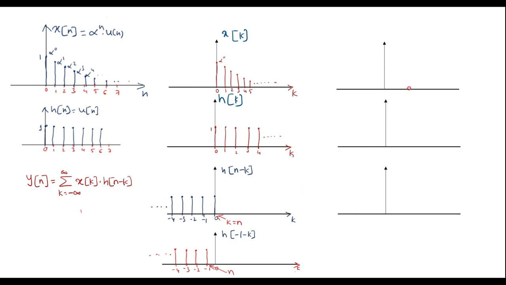Now we'll try to plot h of 1 minus k. So h of 1 minus k can be obtained by shifting h of n minus k towards right by 1 unit, because here now n is equal to 1, which is positive value. So we are supposed to shift this h of n minus k towards right by 1 unit as n is equal to 1.